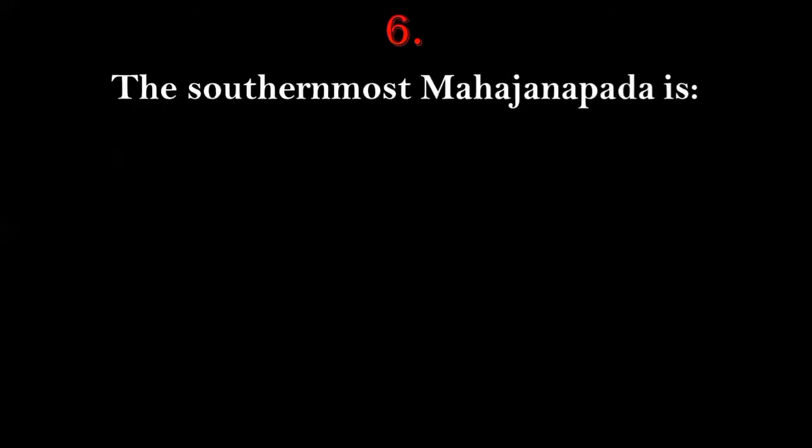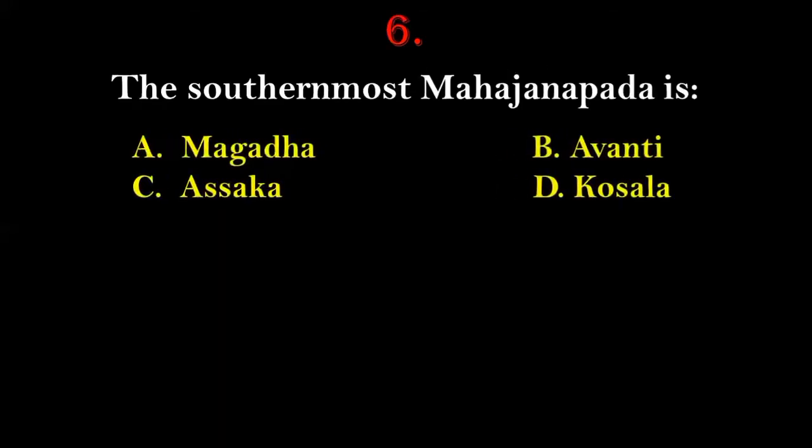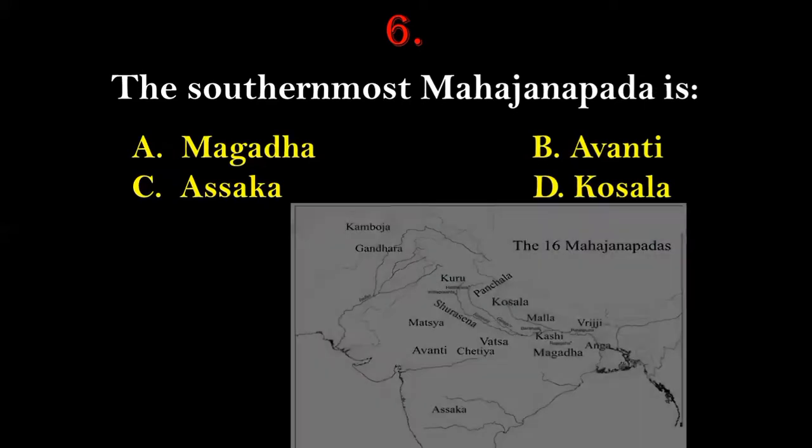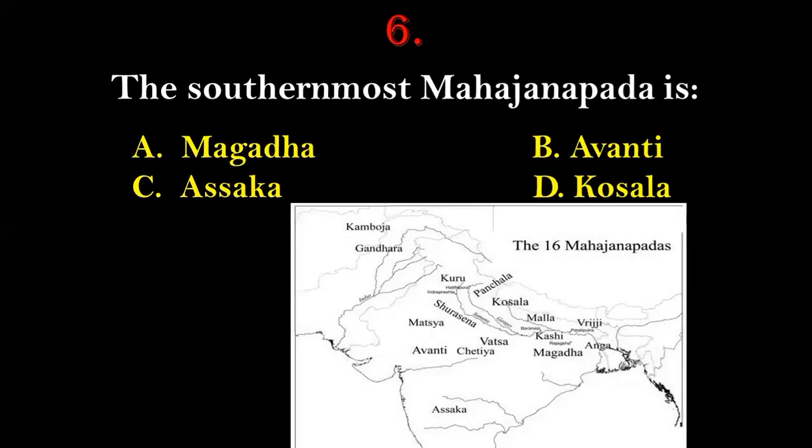Moving further, question number 6. The southernmost Mahajanapada is, options given here are Magadha, Avanti, Asmaka, or Kosala. Let us take the example of the same pictorial image here again. If you look at the pictorial image here, on the southern part of the map, we will see Asmaka as the southernmost Mahajanapada. So the right answer for this will be option number C, that is Asmaka, the southernmost Mahajanapada.